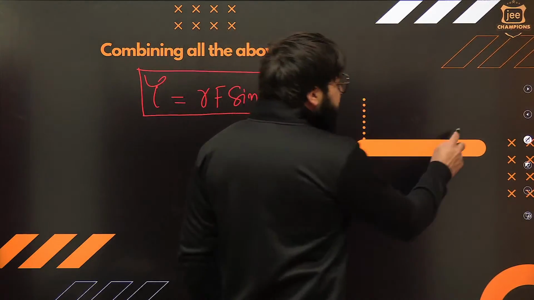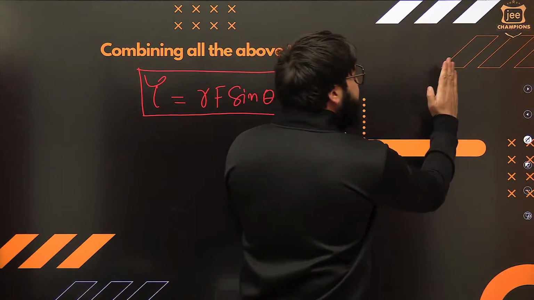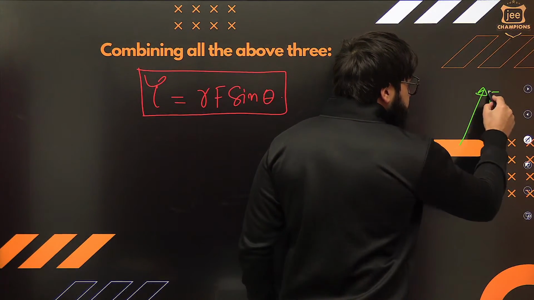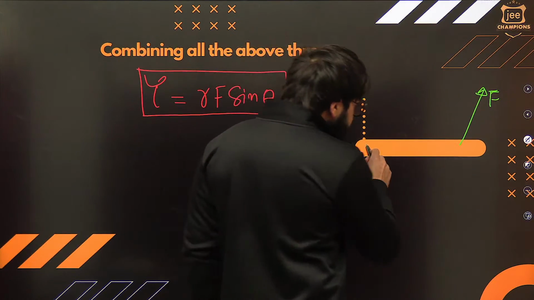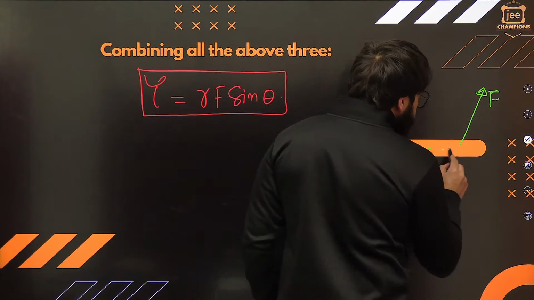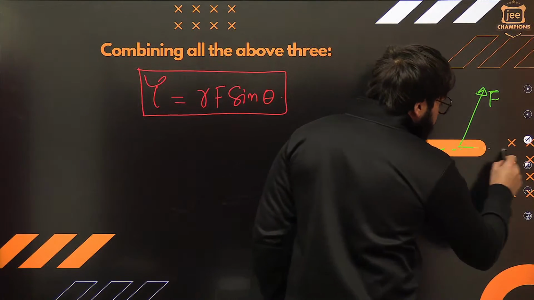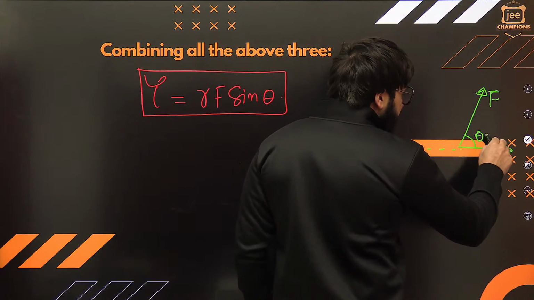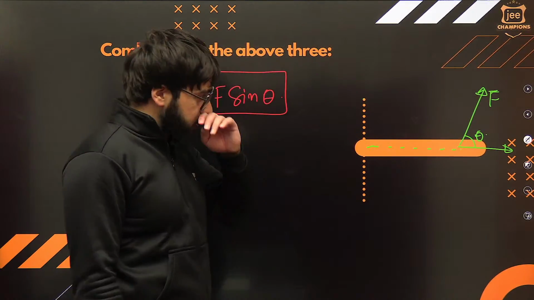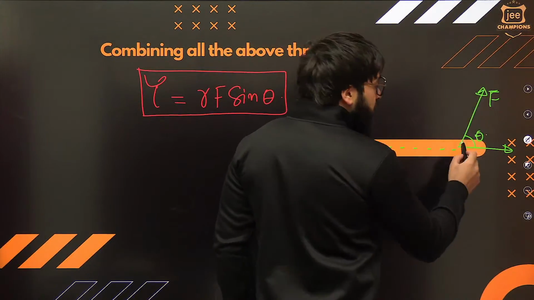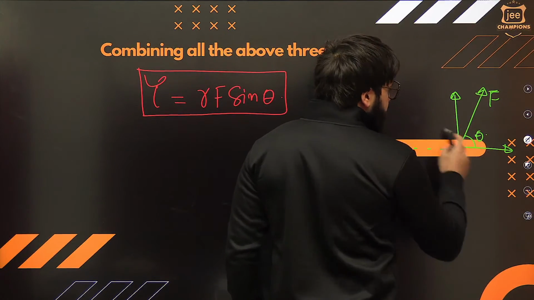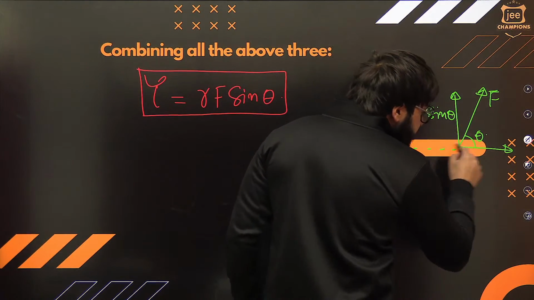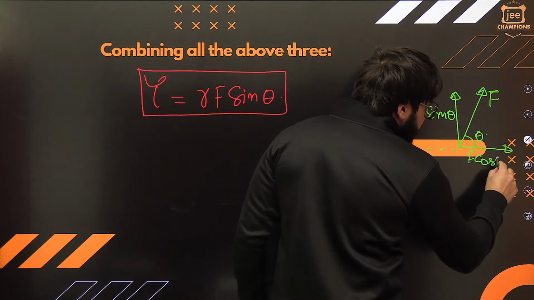Now see, say I'm applying the force at this angle, not at exactly 90 degrees. I call this the force, this is the force I'm applying. Can I say this is the radius factor over here? If I elongate this radius factor, this will be exactly this R. So can I say this is making the angle theta with this one? 100%. Now, this F will have two components. The first component is F sine of theta, and the other component is F cos of theta.